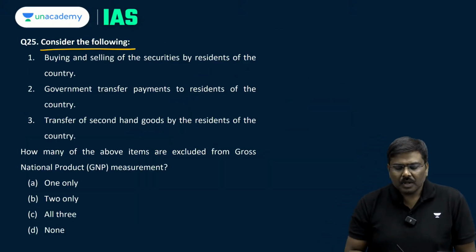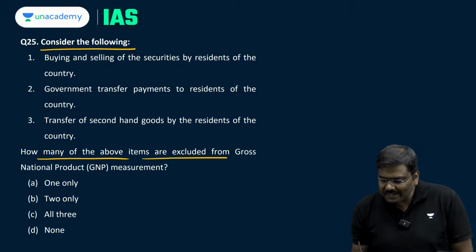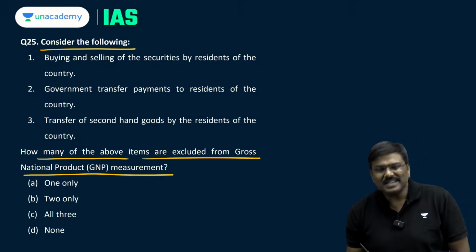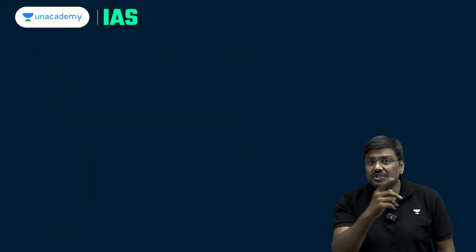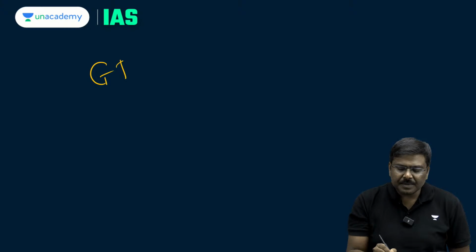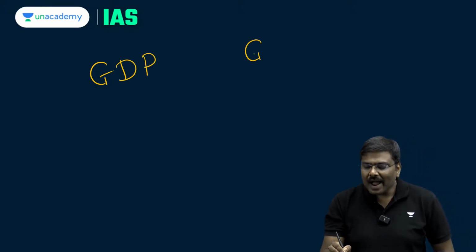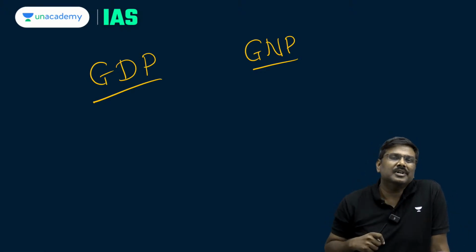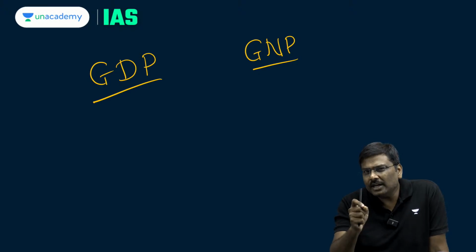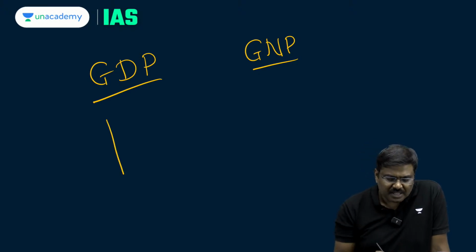Question number 25. Consider the following. How many of the above items are excluded from the gross national product measurement? GDP and GNP. Please remember the two concepts are GDP and GNP. What is the basic difference? GDP is a territorial concept. Territorial, mind you. Territorial means how much is produced.